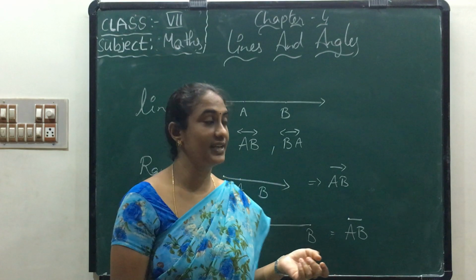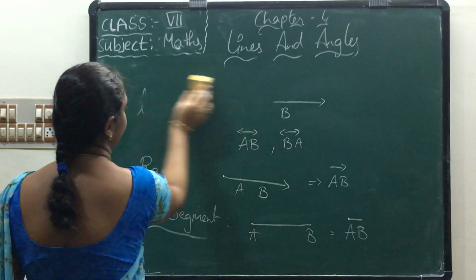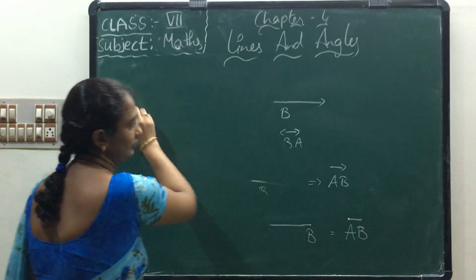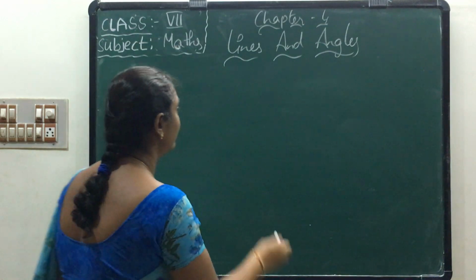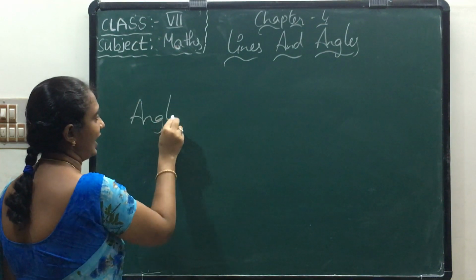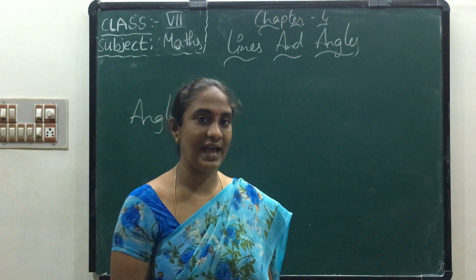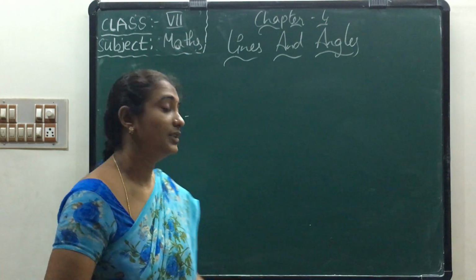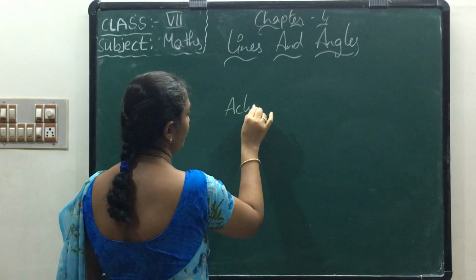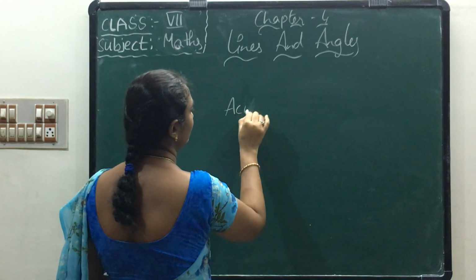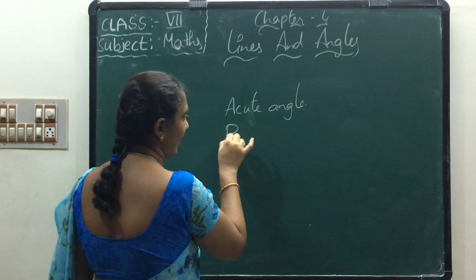The next one is angles. Now what is the meaning of an angle? In angles we have different types. For example, what are those? First one is acute angle. Next, right angle.